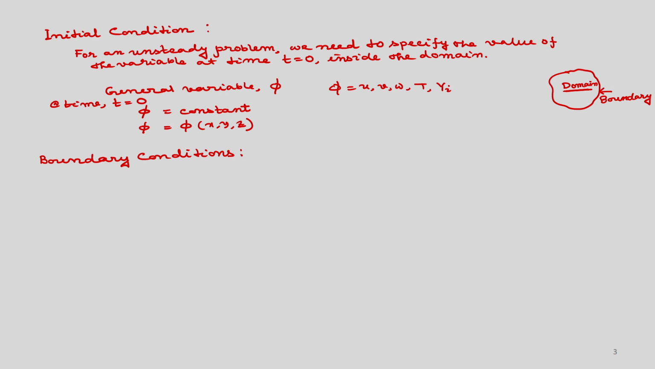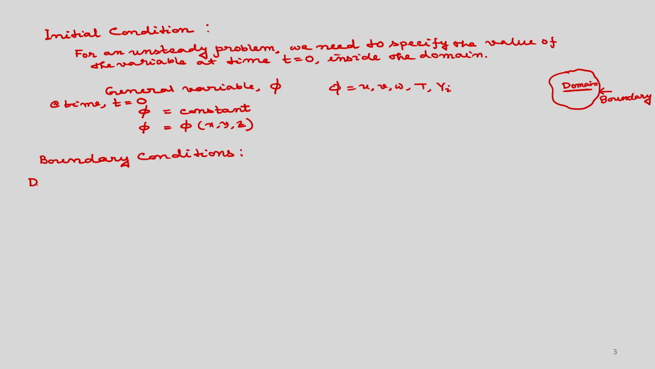So, we will first categorize in 3 different types of boundary conditions. One is Dirichlet conditions, then Neumann condition, then mixed or Robin condition. So, Dirichlet condition first let us discuss. Dirichlet boundary condition. In Dirichlet boundary conditions you need to specify the value of the variable at the boundary. Okay, that value may be constant, it may be temporally varying or it may be spatially varying.